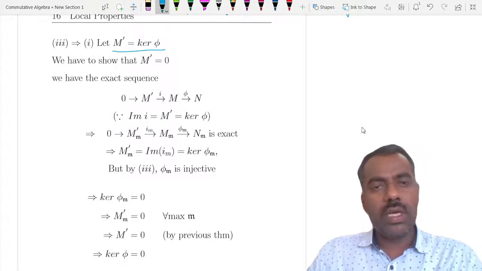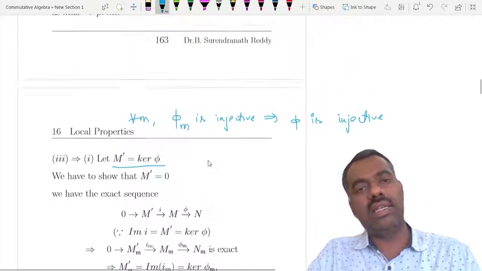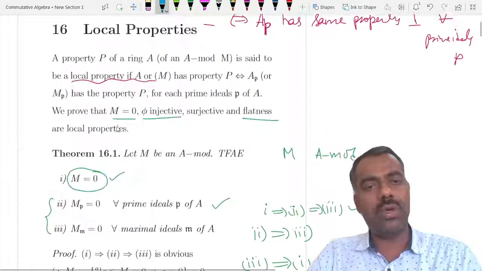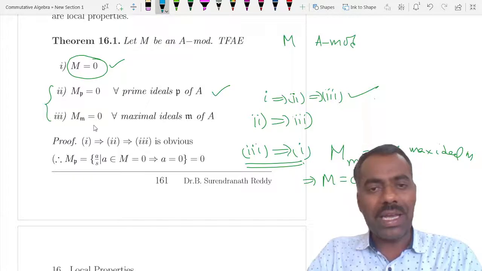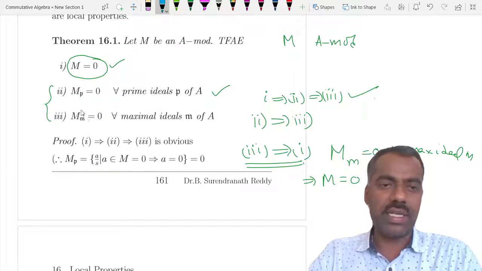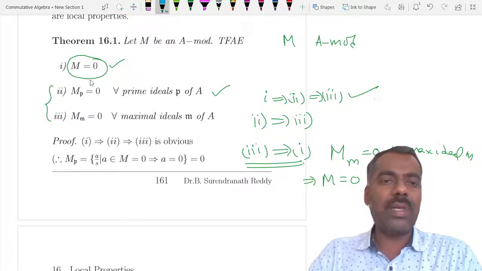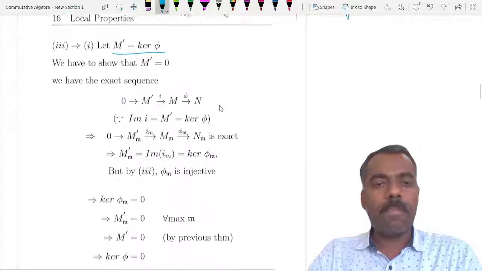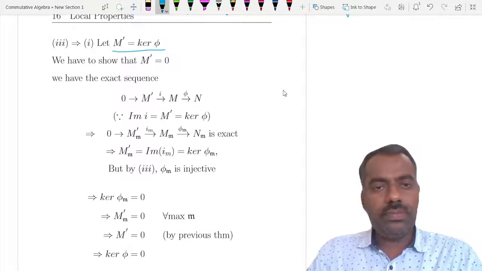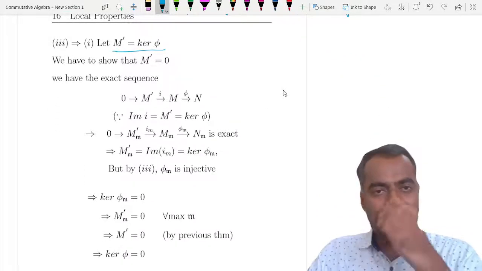So we use the previous result which we have shown: if we want to show that some module is 0, show that the module localized at every maximal ideal is 0. It is enough if we show that M prime localized at m is 0 for all maximal ideals, then M prime is 0, right? So we have an exact sequence because it is the kernel of phi.